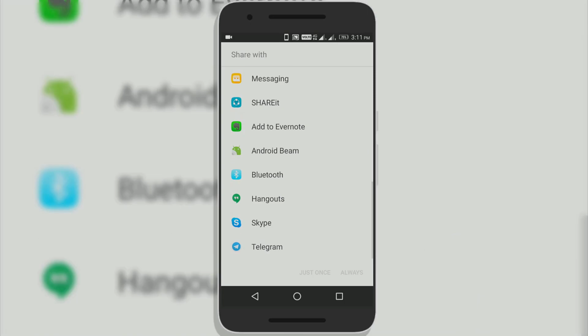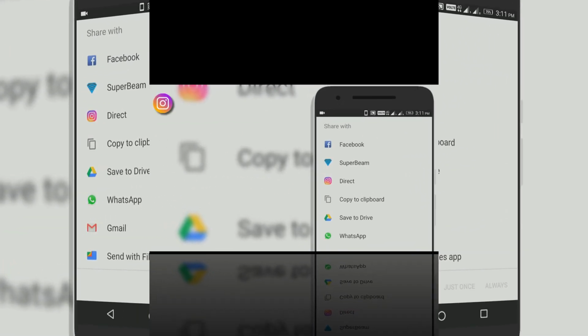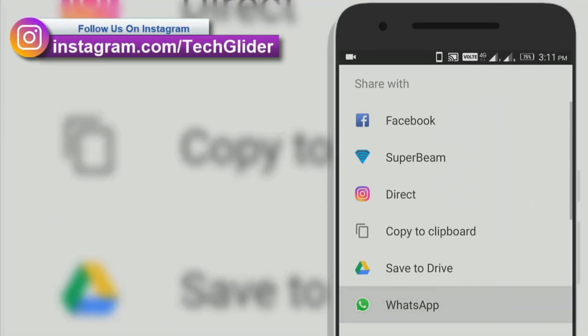Lasso allows users to create short-form videos, share content across channels, and discover the latest trends.